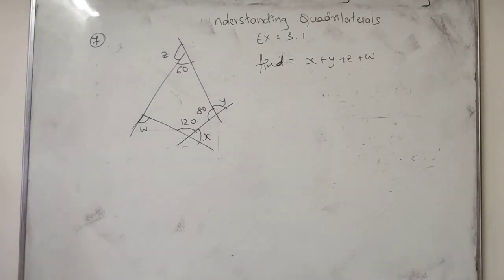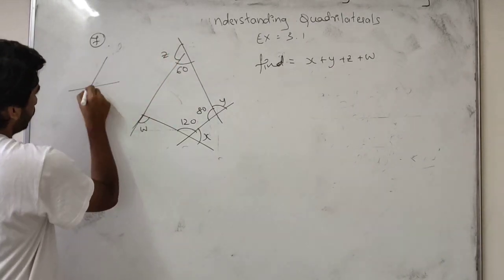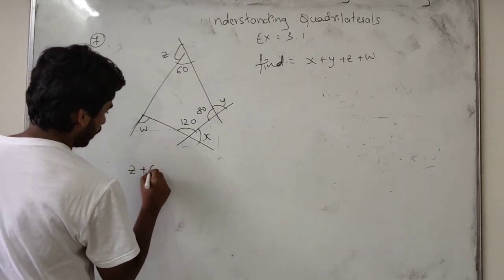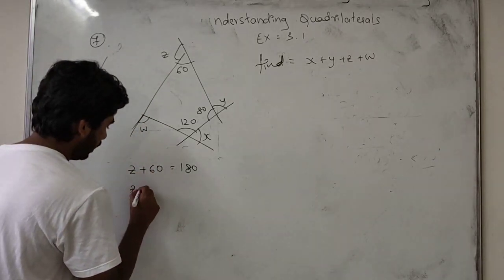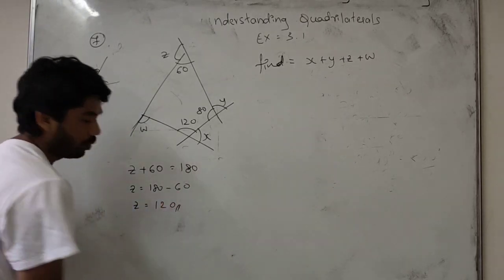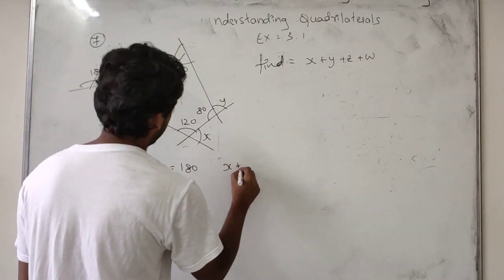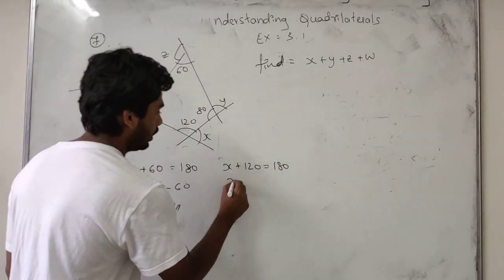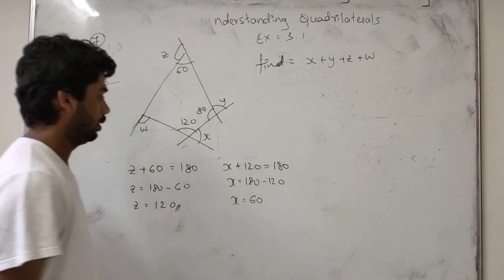Okay, students. Now first we will find out z. The angles on a straight line add up to 180 degrees. You must know it. So we get z plus 60 is equal to 180 degrees. So z is equal to 180 minus 60, which means z is 120 degrees. Second, I take x. x plus 120 is equal to 180 degrees. So x is equal to 180 minus 120, which means x is 60.